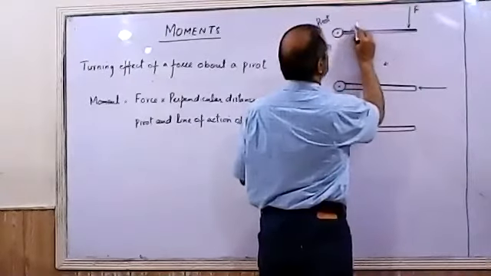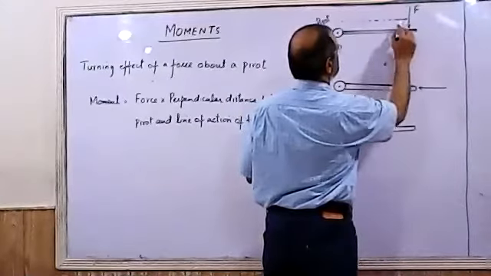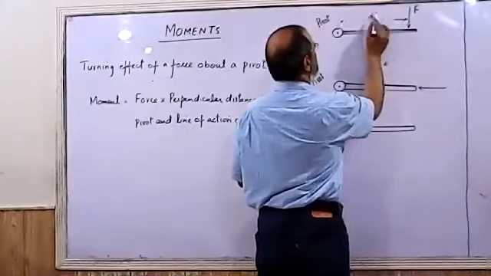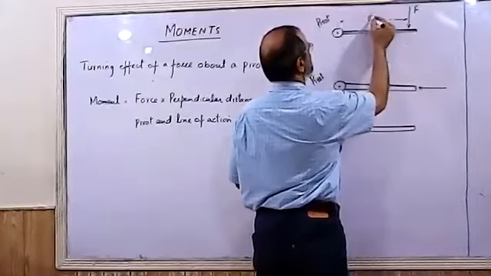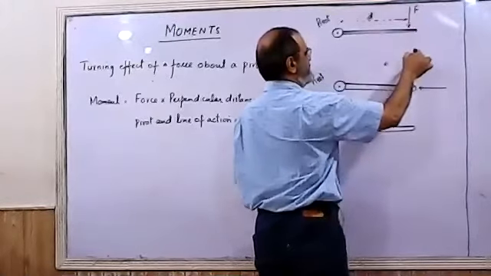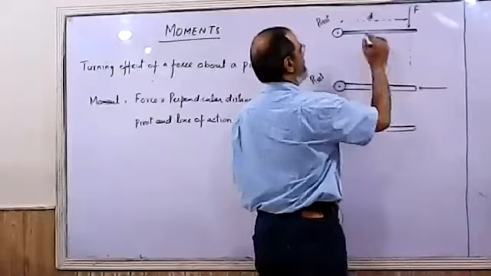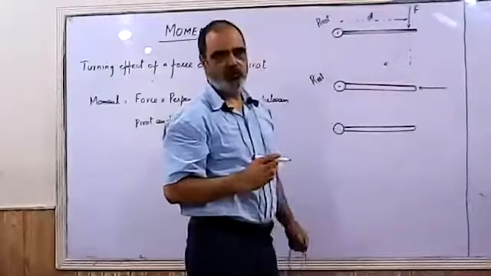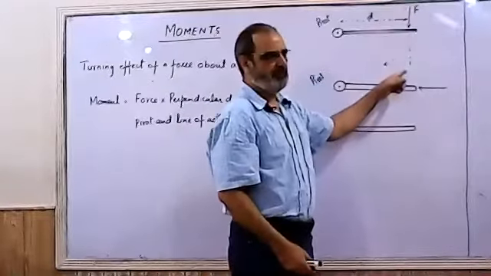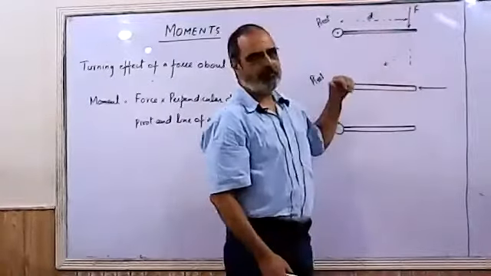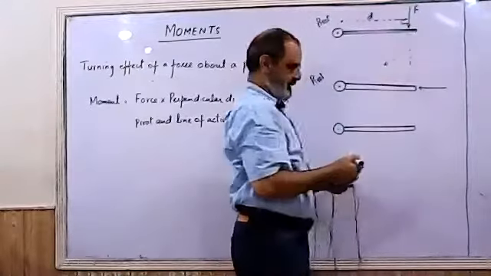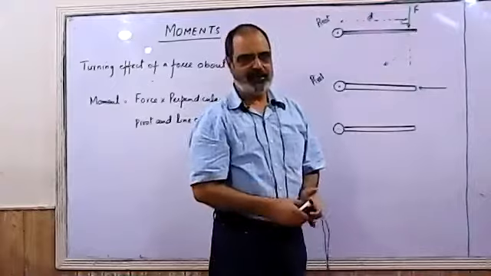This distance is the perpendicular distance between the line of force, this is the line of force, and this is the pivot. So the distance between the line of force and the pivot should be perpendicular. Perpendicular means the angle between the force and this line should be 90 degrees.